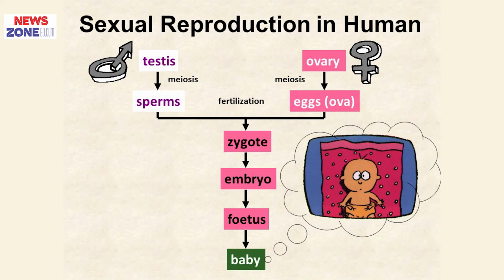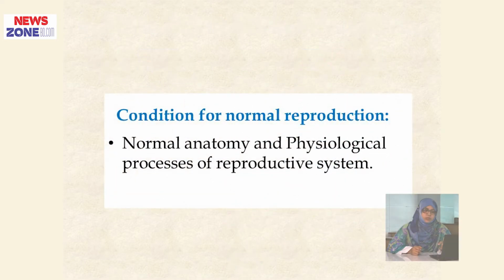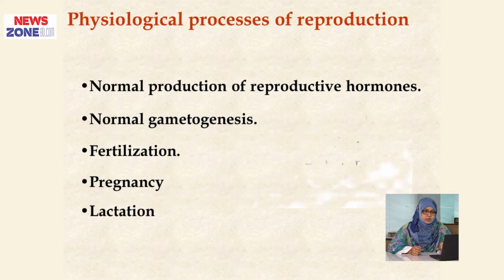This figure shows that from the testes, meiosis occurs and sperm is produced, and from the ovary, eggs are produced by meiosis. Then there is union of sperm and ovum, formation of zygote, and from the zygote an embryo is formed, then fetus, and then baby. The condition for normal reproduction is the normal anatomy and the physiological process of the reproductive system. The physiological process of reproduction is normal production of reproductive hormones, normal gametogenesis, fertilization, pregnancy, and lactation.